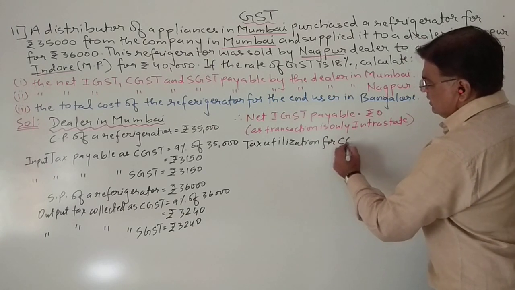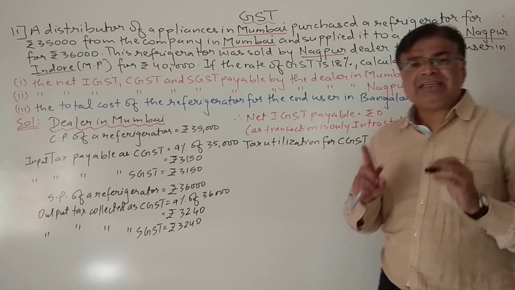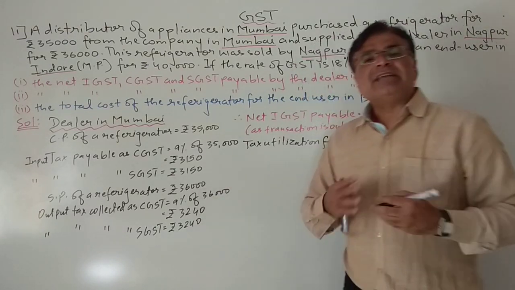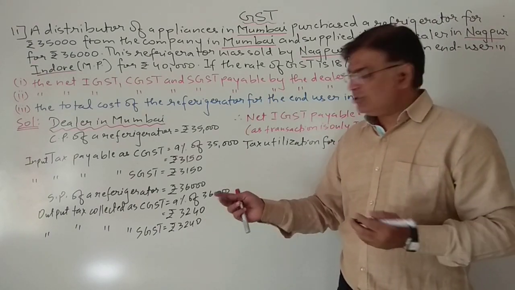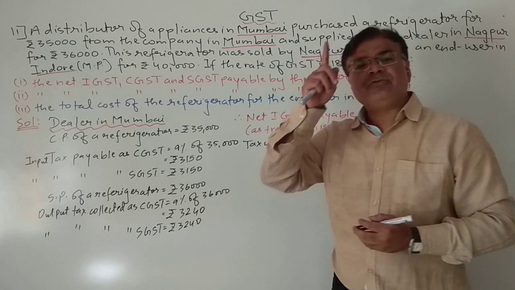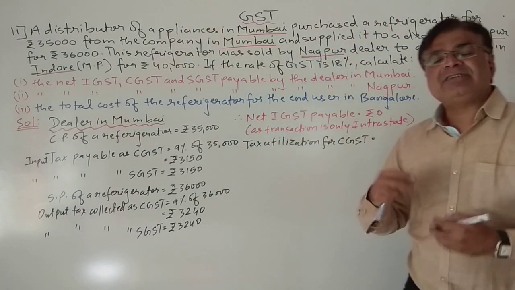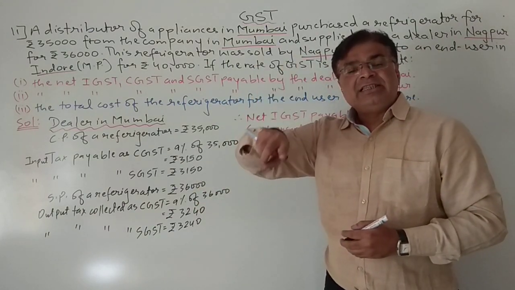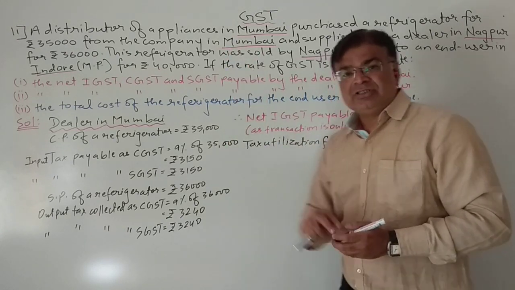for CGST. So students, see, whenever you utilize the tax, the output tax is utilized for what? For paying the input tax. So whenever you are utilizing, the sequence you always keep as IGST, but in this case IGST will be 0 because it is intrastate, then CGST and then SGST. In this way you maintain the sequence.